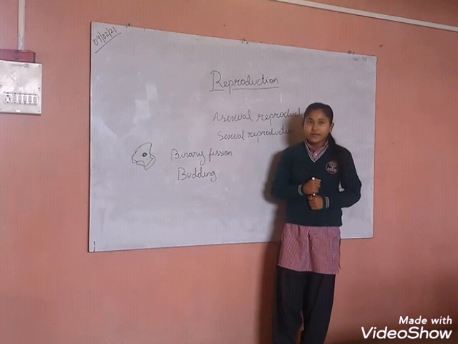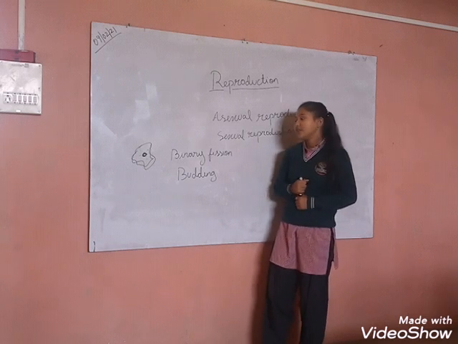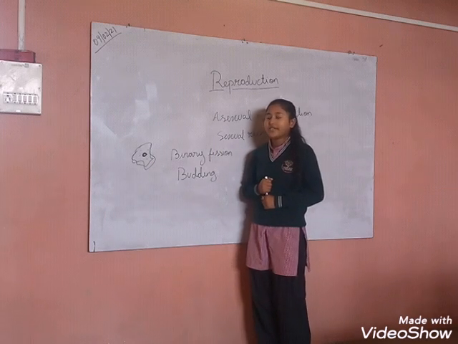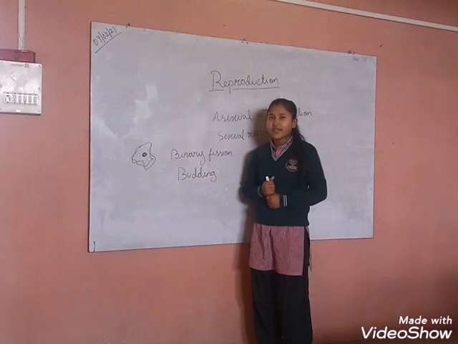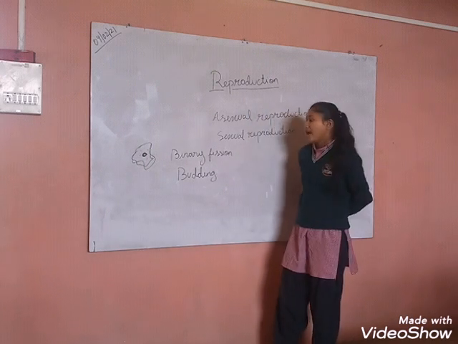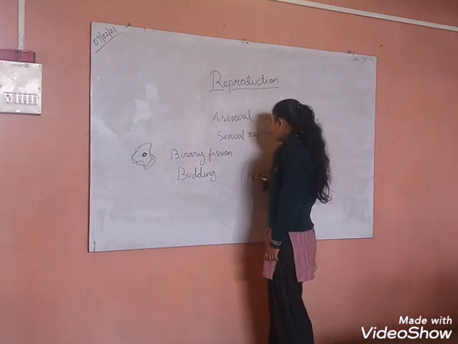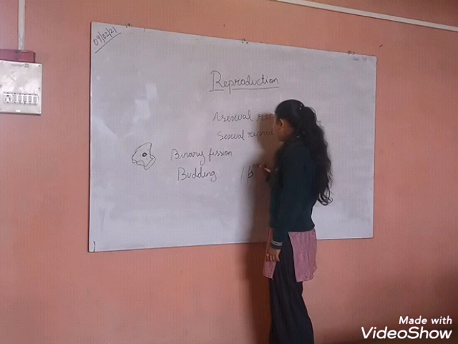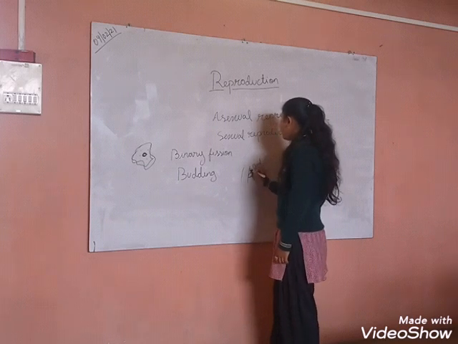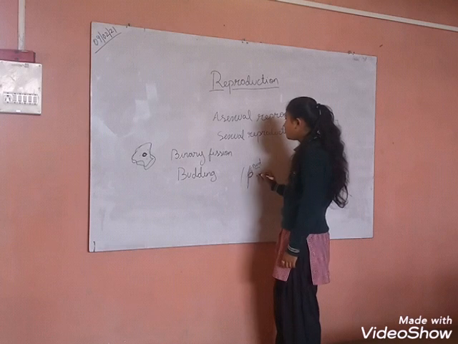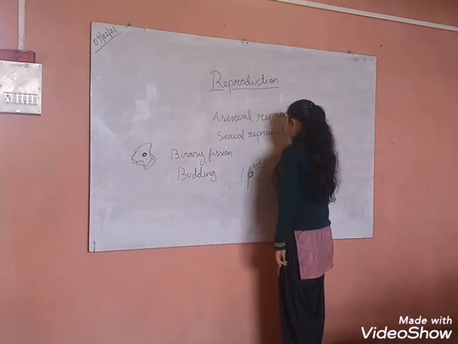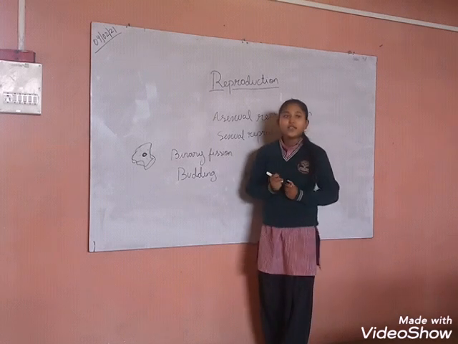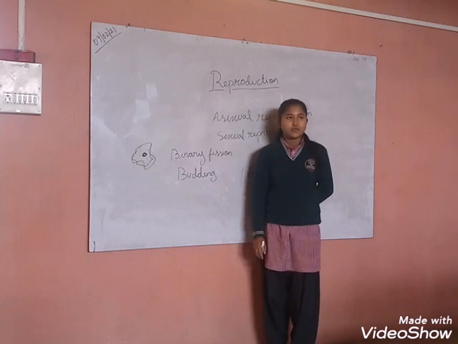And in budding, a new organism grows out from the parent and eventually separates to form a new organism. Hydra is the example of budding. In hydra, a small bud-like structure grows into a baby hydra and then separates and forms a new hydra by the process of budding. Thank you, and here my presentation ends.